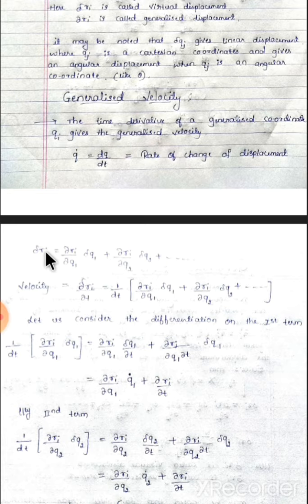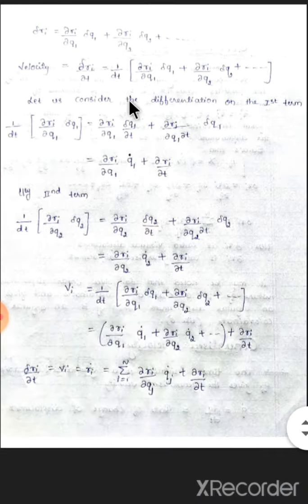So this is delta Ri. We know that velocity means the rate of change, so divide by dt. So 1 by dt of delta Ri, written in terms: dou Ri by dou q1 delta q1, plus dou Ri by dou q2 delta q2, plus so on. We want the velocity, so we have to differentiate these terms. First differentiate the first term, 1 by dt of dou Ri by dou q1 into delta q1.